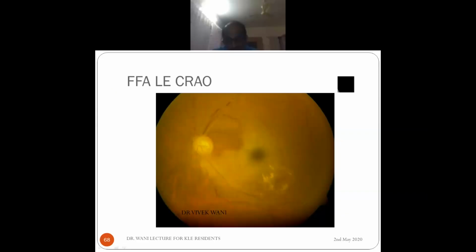See this. Actually, there's hardly any blood. This is actually the cilioretinal artery which is filling up a little. Now see, after some time, only some arteries are filled up here and there. It's so delayed. It's so severe an obstruction that there is hardly any filling of the retina. And it's very late. You can see that the veins are not yet filled up. The capillaries have not filled up.